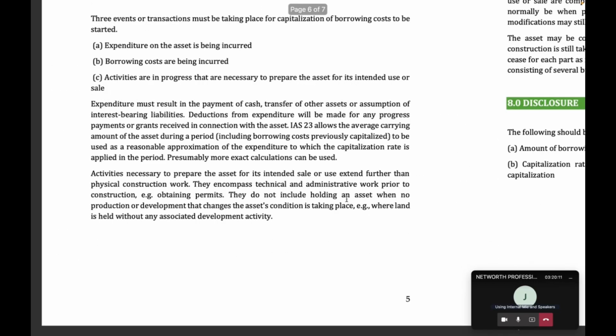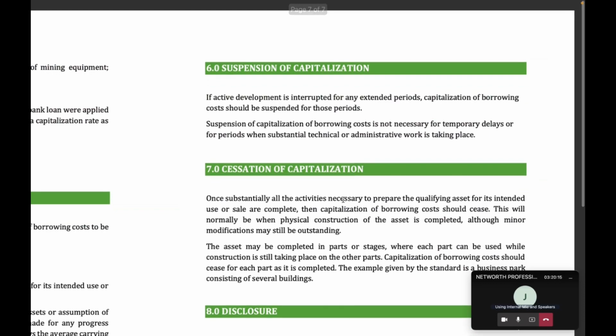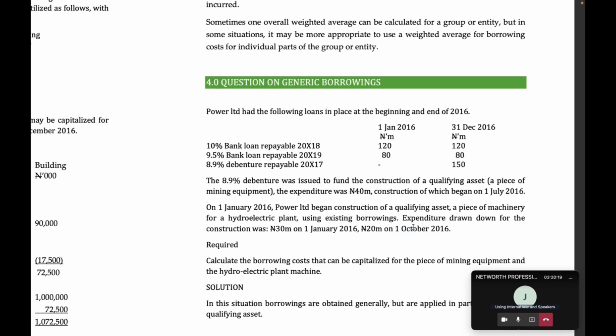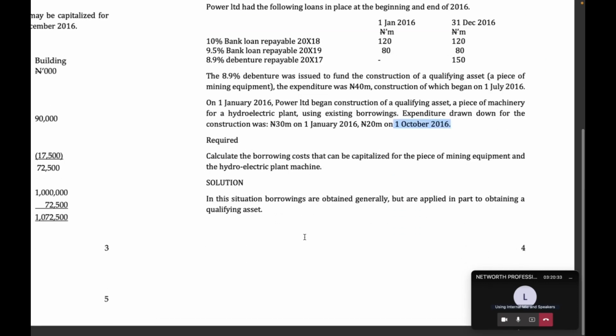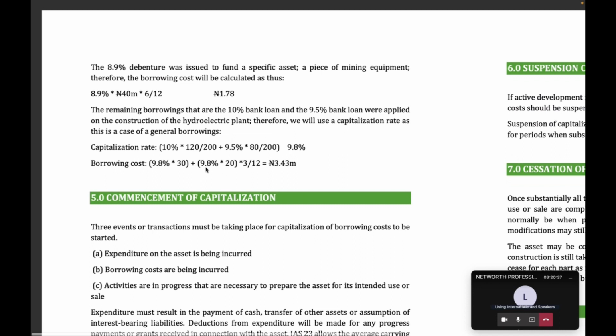Is it first of January or October? I'm seeing first October 2016, but you're saying first January. Is it a mistake? No, no, it's not a mistake, it's 1st of October. Okay.